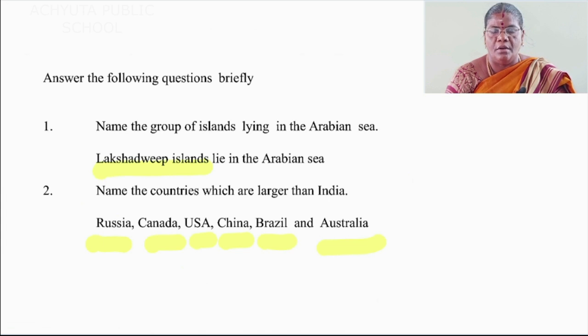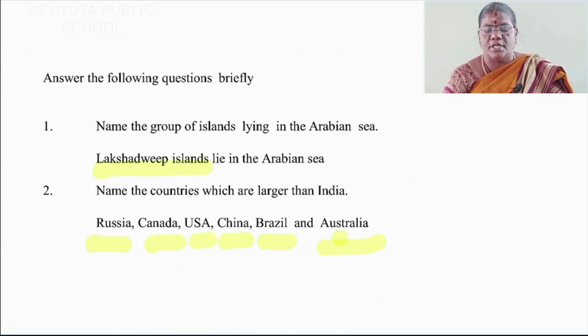Spelling: Russia, Canada, USA, China, Brazil and Australia. So now I will repeat both the questions.